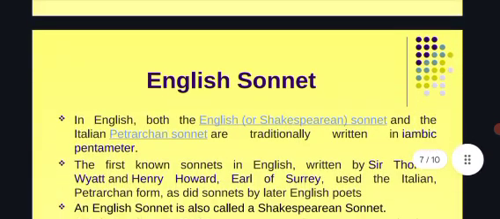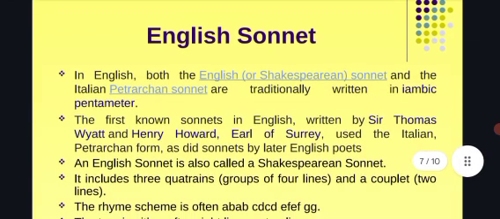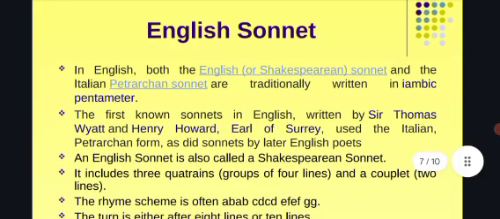Then let me discuss the English sonnet or Shakespearean sonnet. Both the English or Shakespearean sonnet and the Italian Petrarchan sonnet are traditionally written in iambic pentameter. The first known English sonnets were written by Sir Thomas Wyatt and Henry Howard, Earl of Surrey, who used the Italian Petrarchan form and were followed by later English poets.